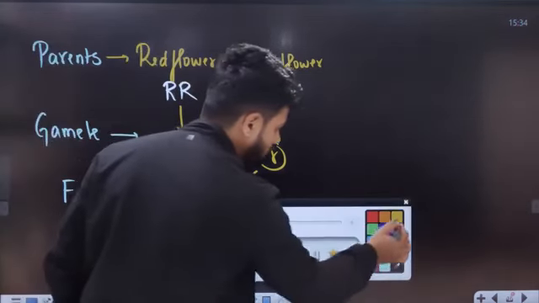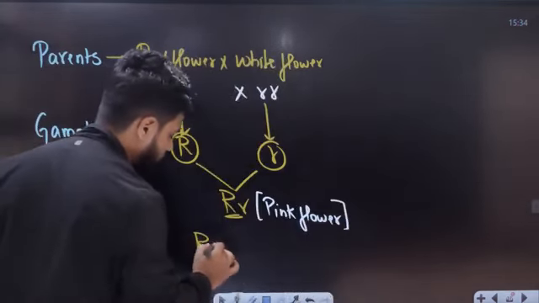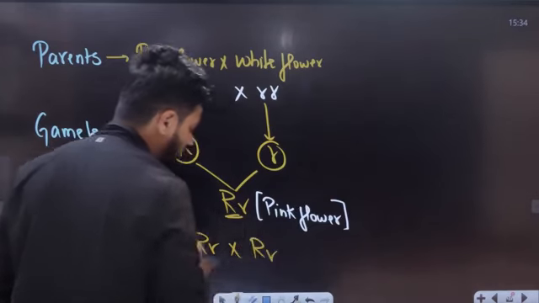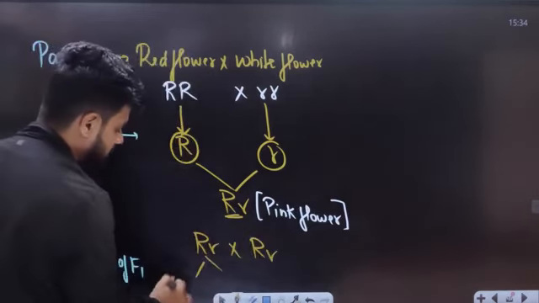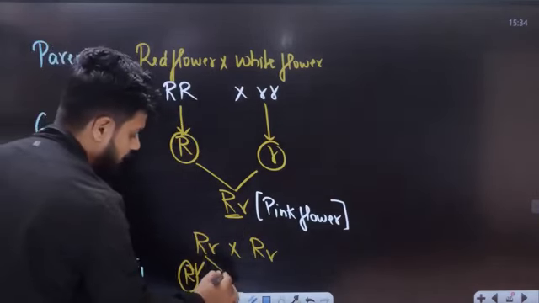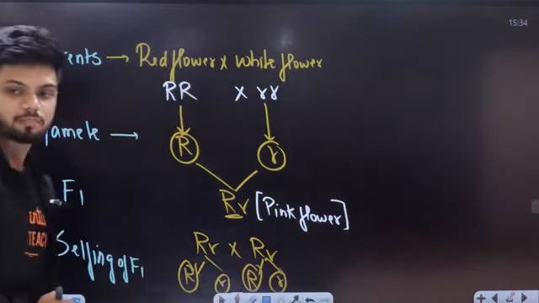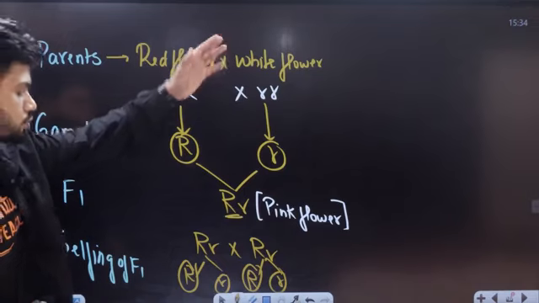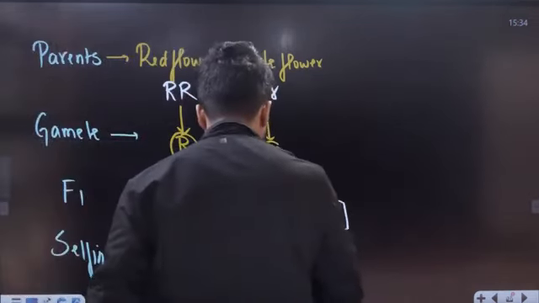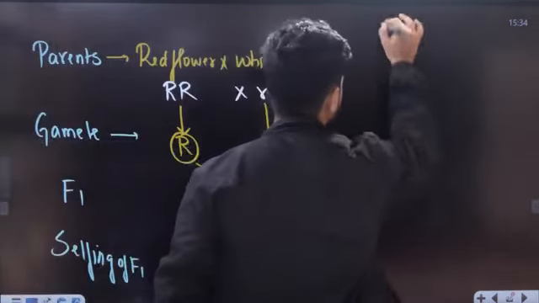So what do we do right now? We take capital R, small r crossing with capital R, small r. We form gametes. Two gametes, capital R, small r, capital R, and small r. These are different types of gametes we get here. Okay. Now let's draw the Punnett square.